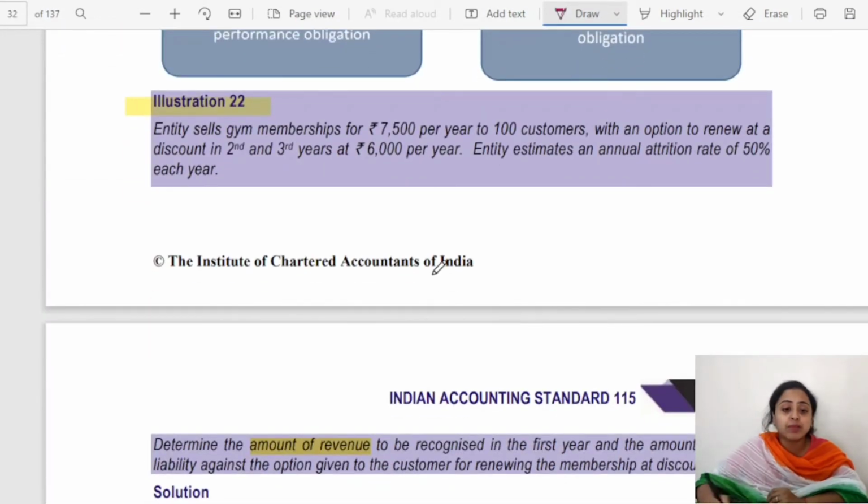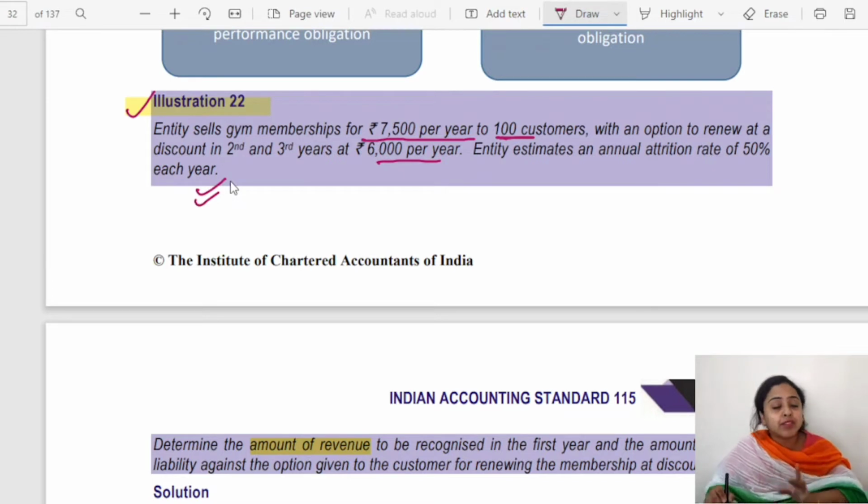Next, illustration number 22. Entity sells gym membership of rupees 7,500 per year to 100 customers with an option to renew at a discount in second and third year. It is of 3 years, at the rate of rupees 6,000 per year. Entity estimates an annual attrition rate of 50% each year.